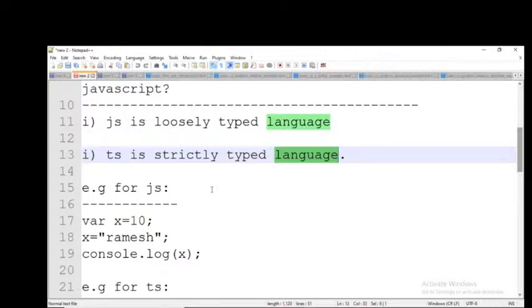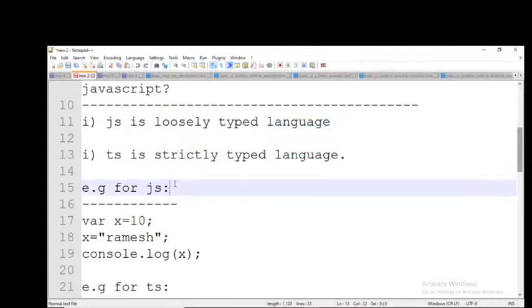As a programmer, we need to deal with data, and we need to assign the data to a variable. Whenever you assign to a variable, you should tell what type of data it should accept every time, in the strictly typed languages. But in the loosely typed languages, no need to tell. Is that clear, everybody? Respond please. Yes, sir. Okay, right.